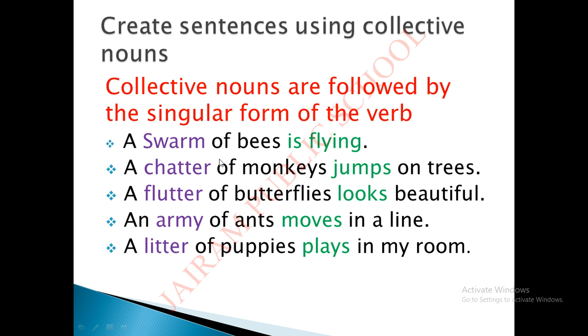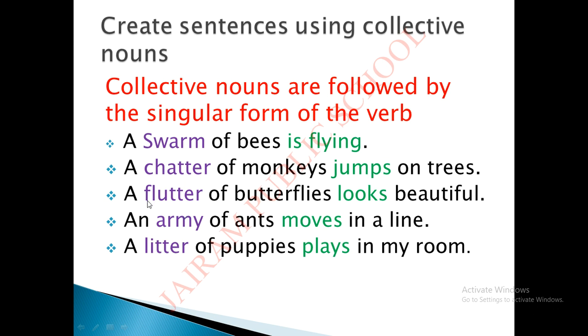A swarm of bees is flying. So what is the collective noun here? Swarm. Swarm of bees is flying. Is flying is a verb. Okay. Next. A chatter of monkeys jumps on trees. Which one is the collective noun here? Chatter. Jumps is a verb. Okay, so jumps on trees.